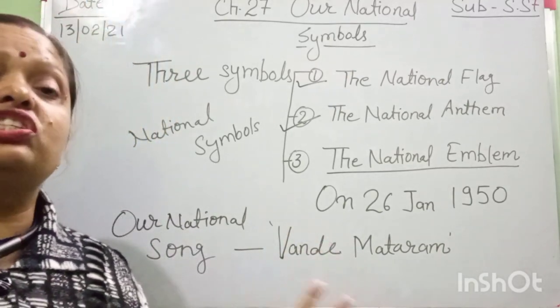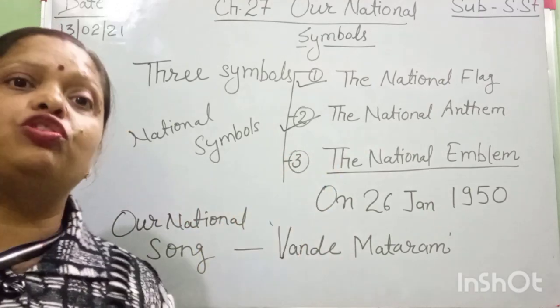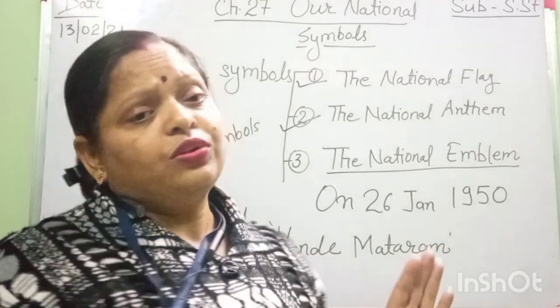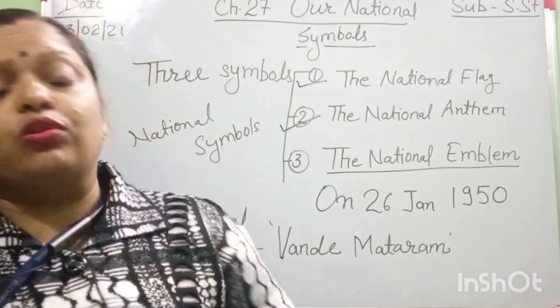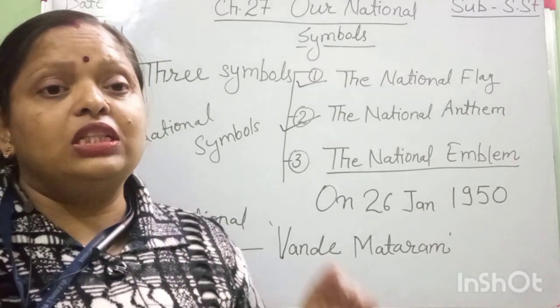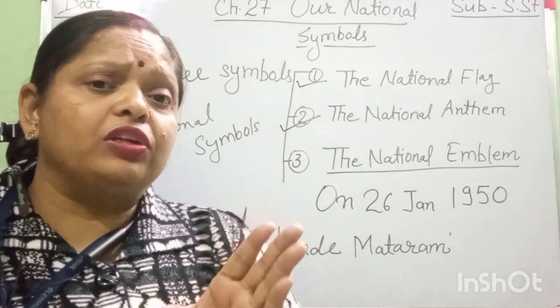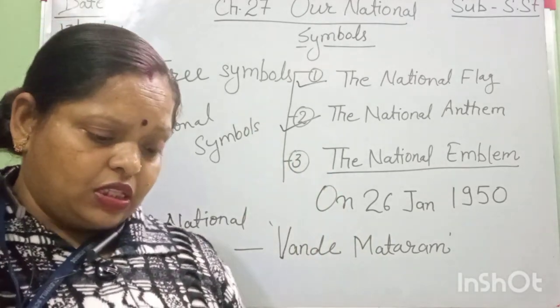And who stitched our national flag for the first time? What is the ratio of its length and breadth? Read all this information very carefully and underline these things in your book. These things are very important from the point of view of your exam. So your chapter is completed now.